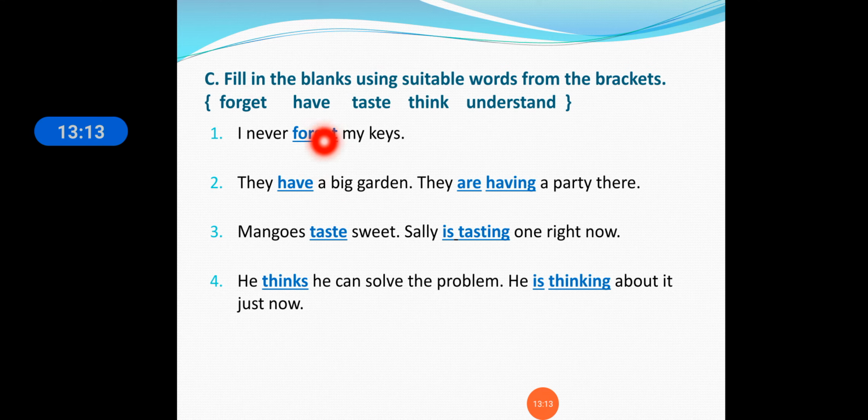Here we are using have and are having. So they have a big garden, they are having a party there. Here have is used and we are using are having. Here, there is the continuous form, so this is not a state verb here. Mango tastes sweet, Sally is tasting one right now, and he thinks he can solve the problem, is thinking. So think is thinking. So this was our chapter, lesson number 12, state verbs.